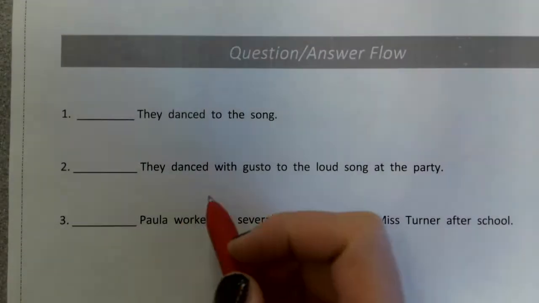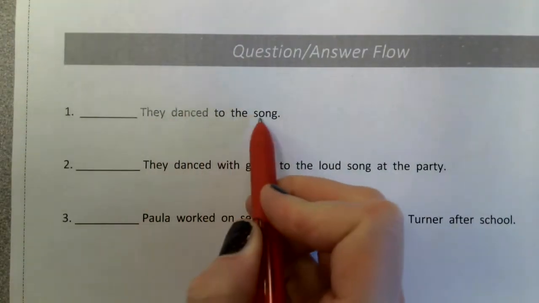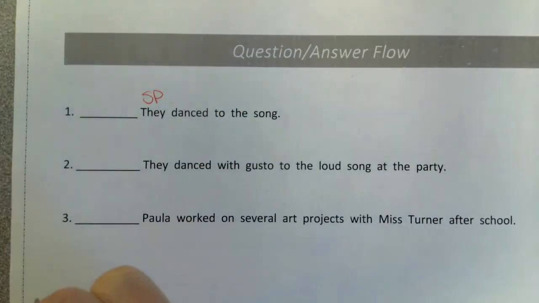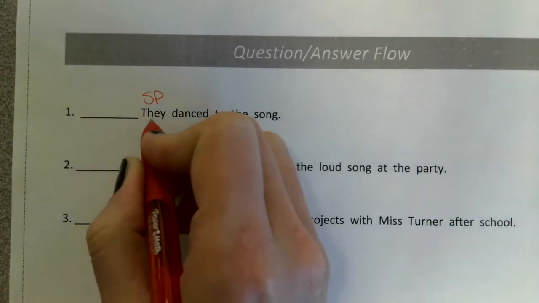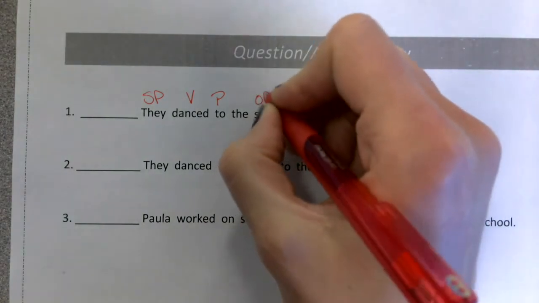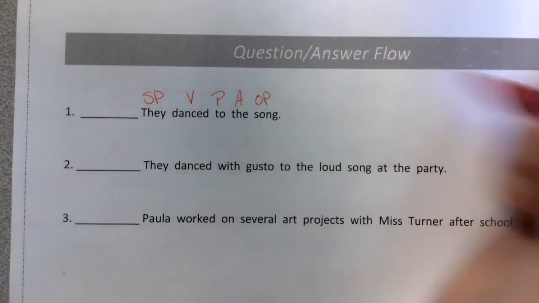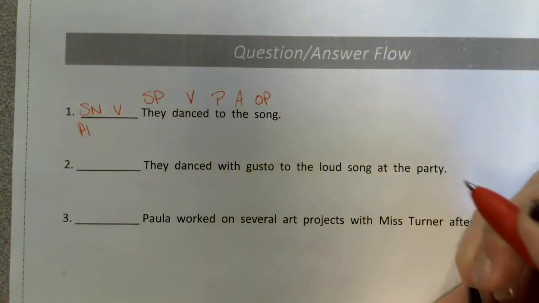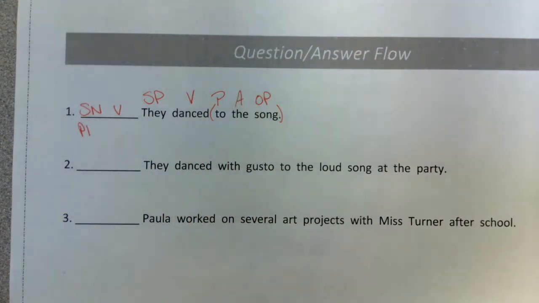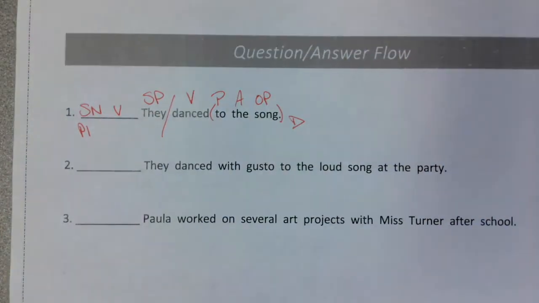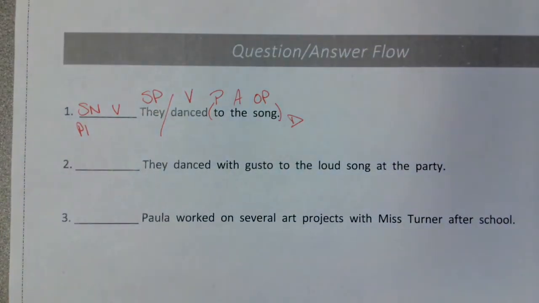Sentence 1, class. Thanks for saying it with me. They danced to the song. Who danced to the song? They. Subject pronoun. What is being said about they? They danced. Verb. 2, preposition. To what? Song. Object of the preposition. The. Article, adjective. Subject, noun, verb, pattern 1. Check. To the song, prepositional phrase, period statement, declarative sentence. Go back to the verb, divide the complete subject from the complete predicate.